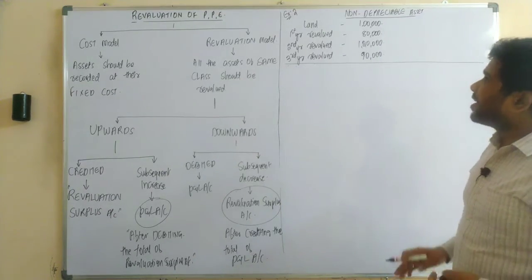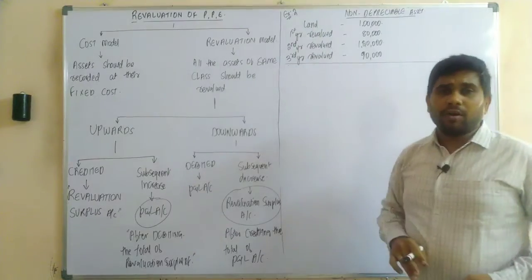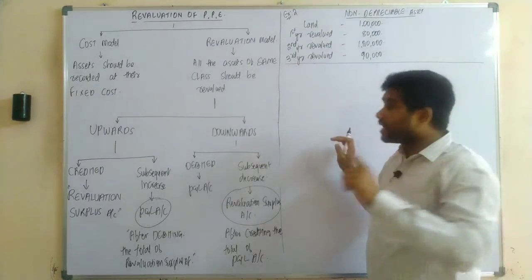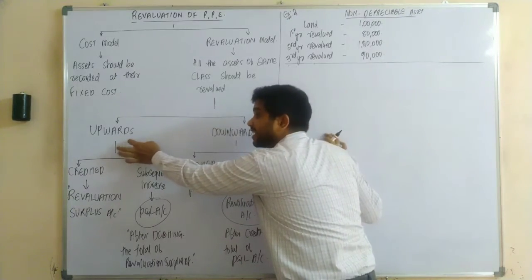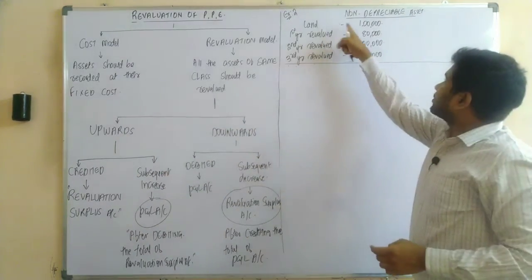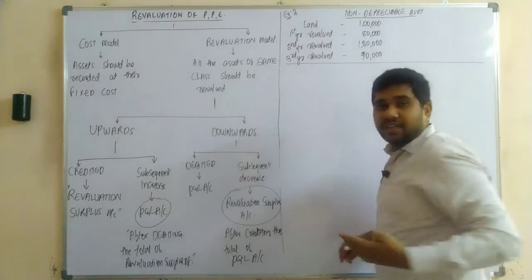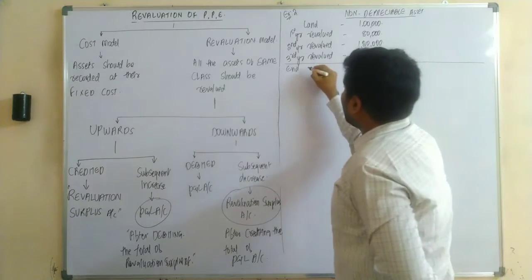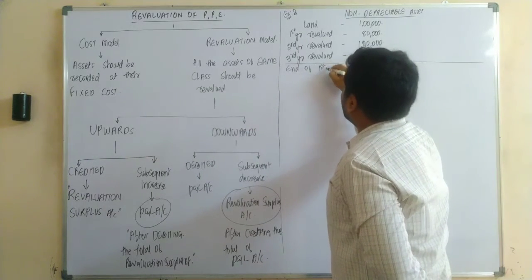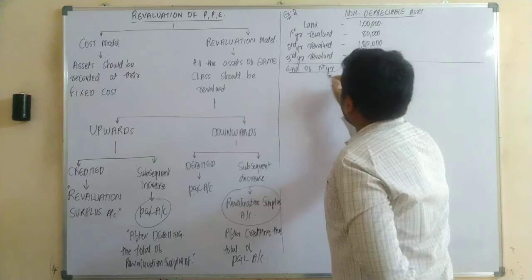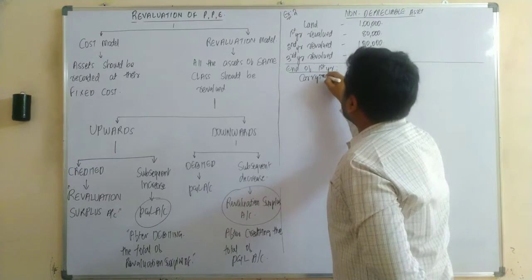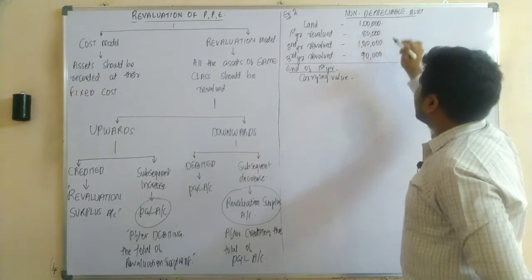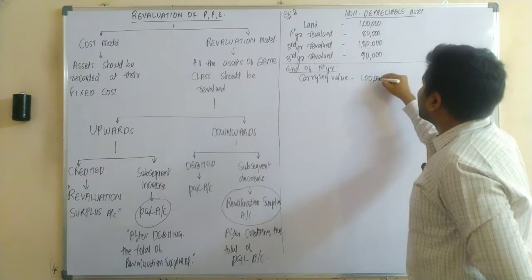Sir, what is the difference between first example and second example? In the first example, you have started with an upward revaluation. But in the second case, you are starting with downward revaluation. Yes or no? Now continue. So as we need to record the journal entries, first of all, at the end of first year, the carrying value, how much was the carrying value, sir? 1 lakh rupees.